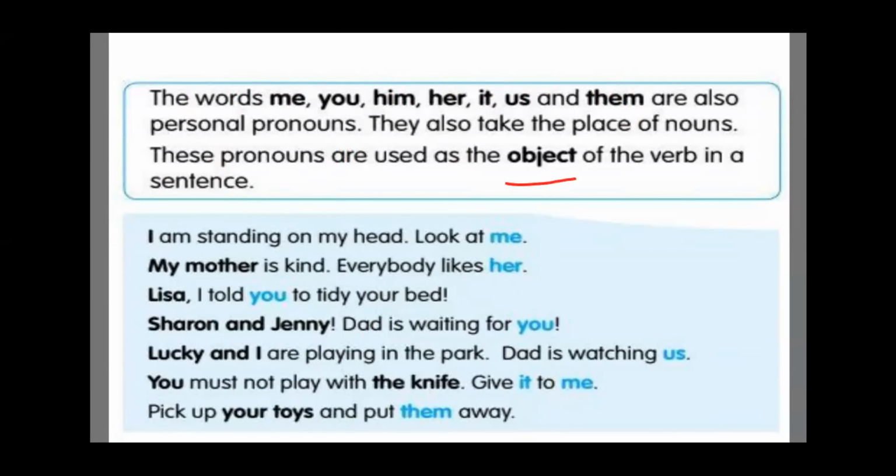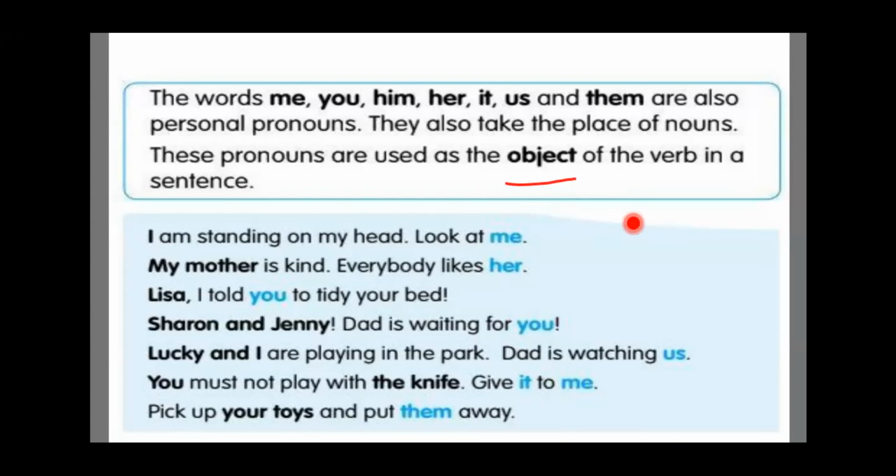Please respond to me. Are you listening? Yes, my dear sisters, are you listening? Yes, ma'am. Okay, so what are we talking about? Tell me now. Which types of pronouns are we talking about? Personal pronouns. So which type of personal pronouns are these?